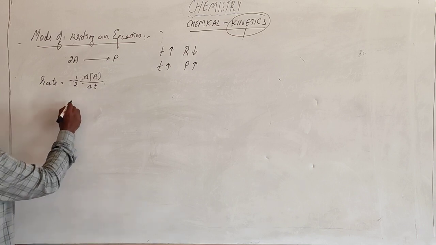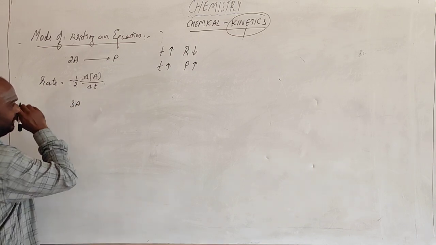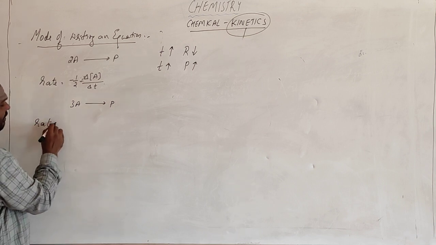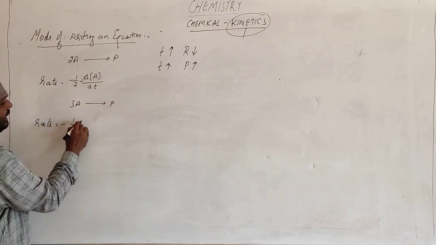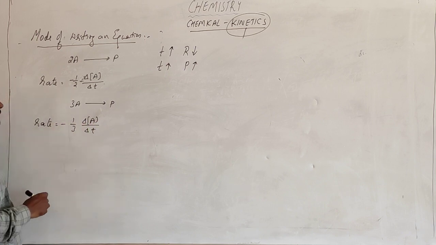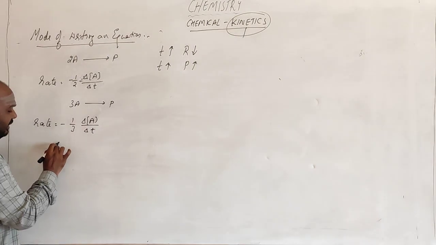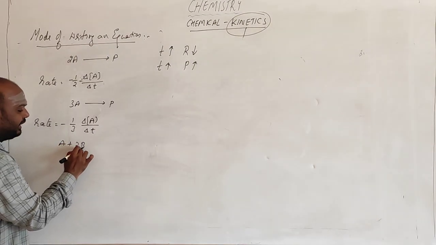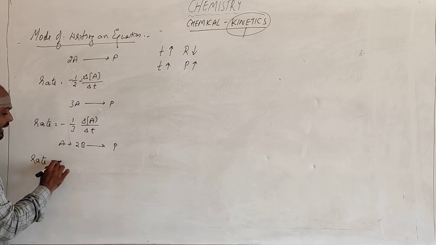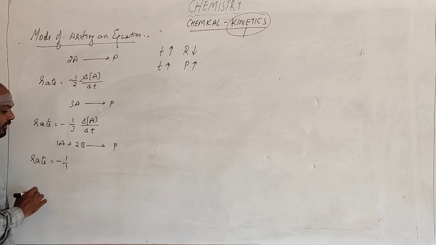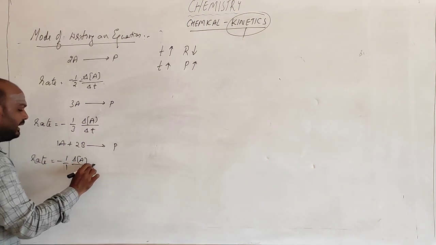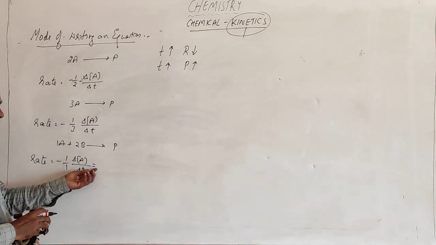Let me take one more example, 3A getting converted to the relative product. Write the rate of the reaction. Rate will be equal to minus 1 by 3 times the change in concentration of A with respect to change in time. Suppose there is A plus 2B giving rise to product. How to write the rate? Rate is equal to minus 1 by 1, because the coefficient is 1, times the change in concentration of A with respect to change in time.